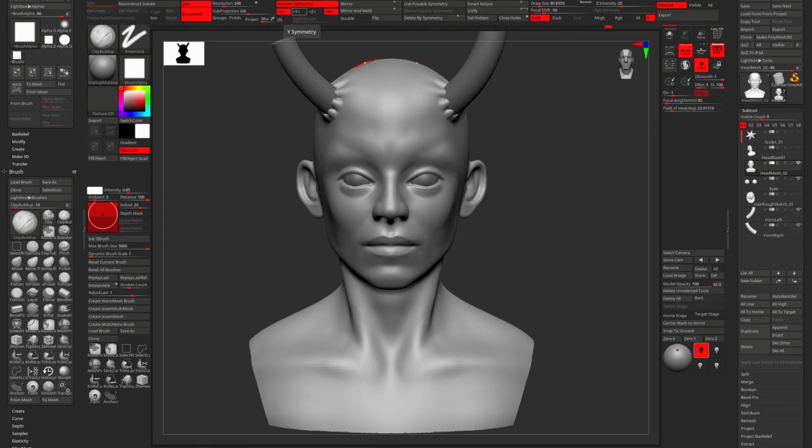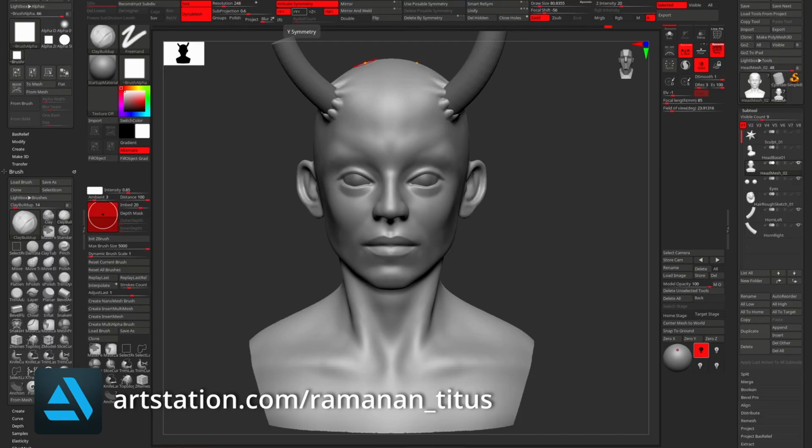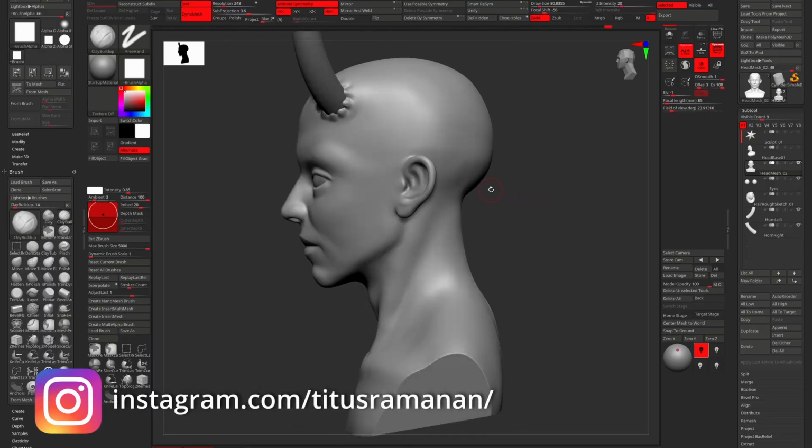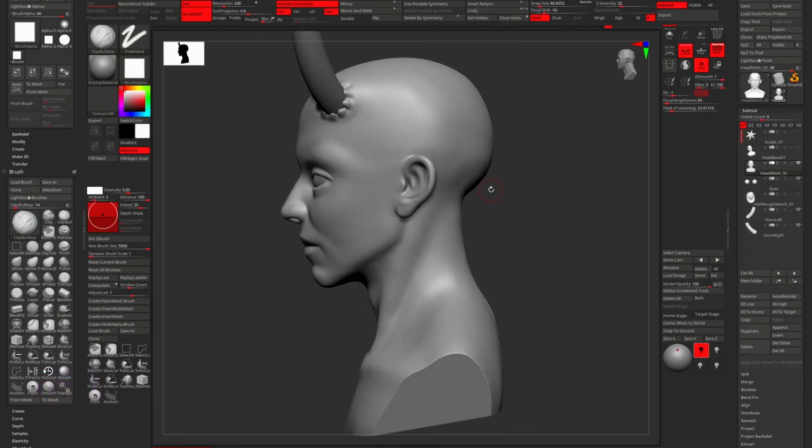Hello everyone. So today I'm going to do a retopology for this head that I've created in ZBrush, and I'm going to create the retopology in Blender using an add-on called Retopoflow 4. I'm going to try that add-on for the first time. Yes, so I have not used that add-on, so hop along with me for the ride. Hopefully we will find something useful. We will learn something useful.